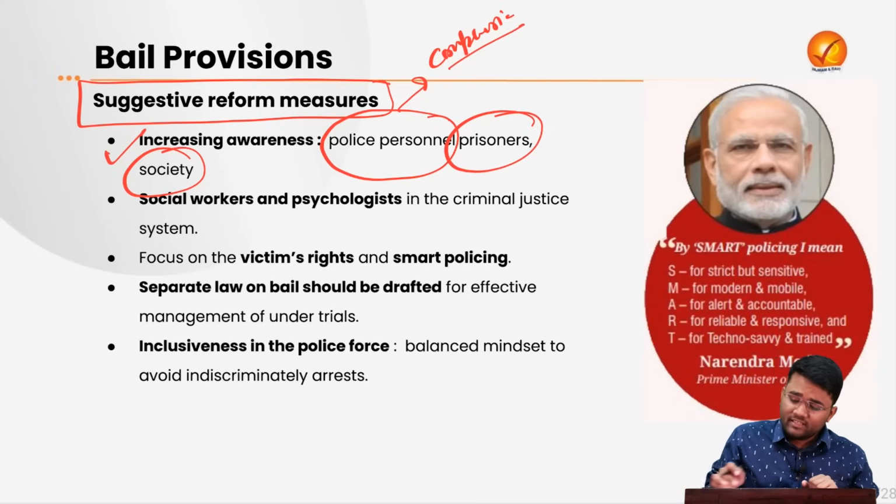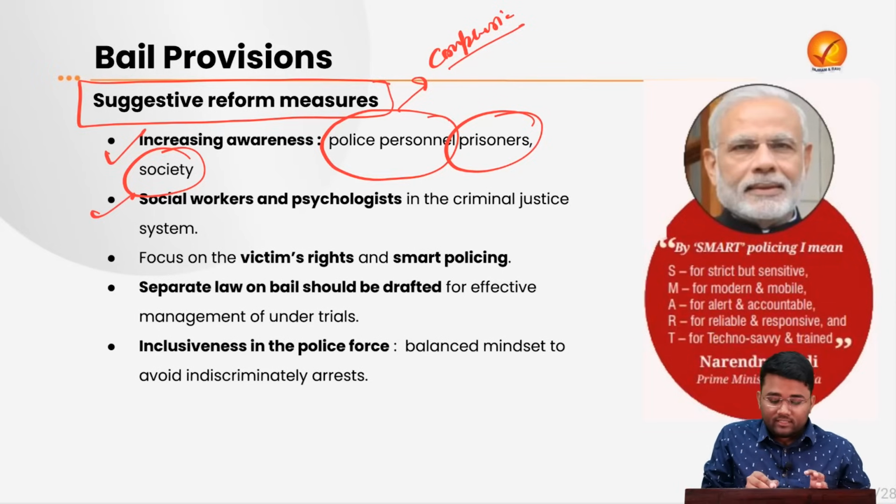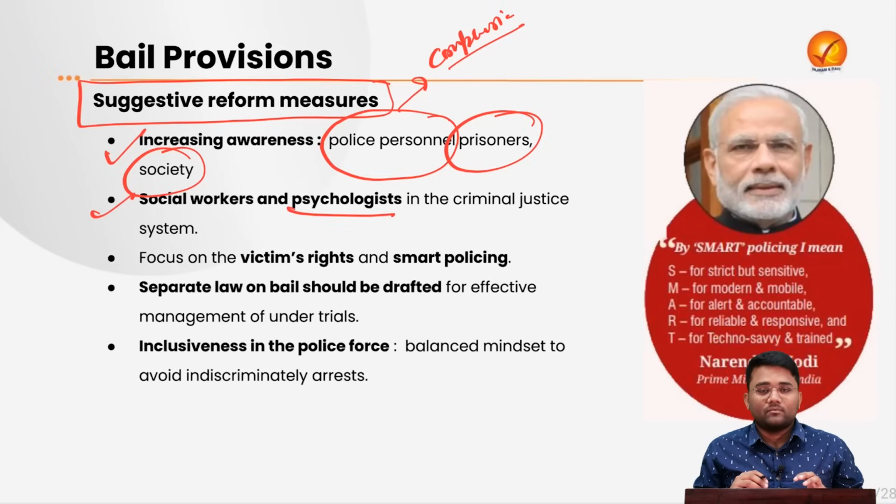Then there is a need for including social workers and psychologists in the criminal justice system, which will help in humanizing bail-related, prison-related and jail-related issues in India. That will help with the suicide cases that are ongoing in the jails, etc.